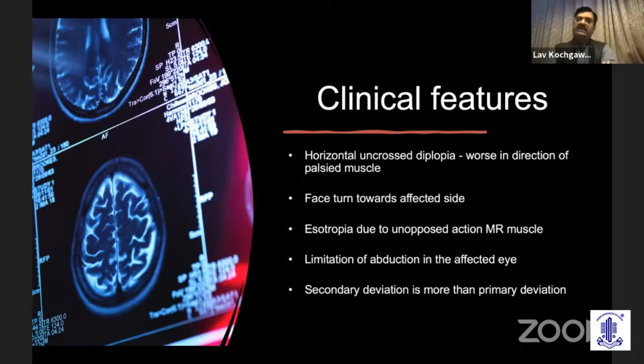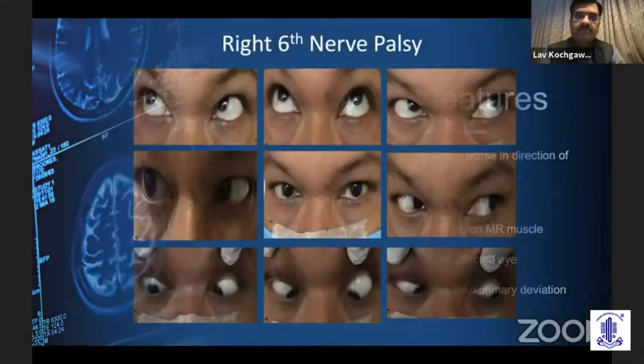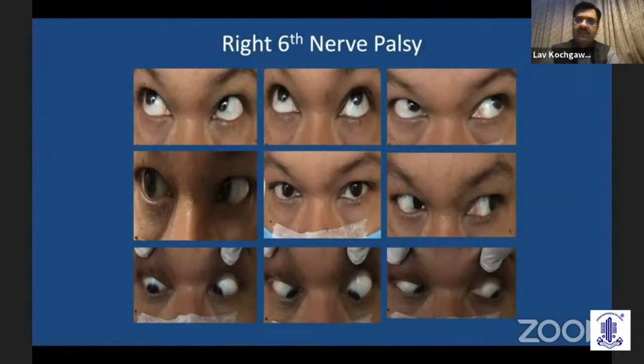And esotropia in these cases is mainly due to unopposed action of the medial rectus muscle. There is limitation of abduction of the affected eye. And as in all other paralytic squints, secondary deviation would be more than the primary deviation. So just a case scenario in which we can see this is a right 6 nerve palsy.